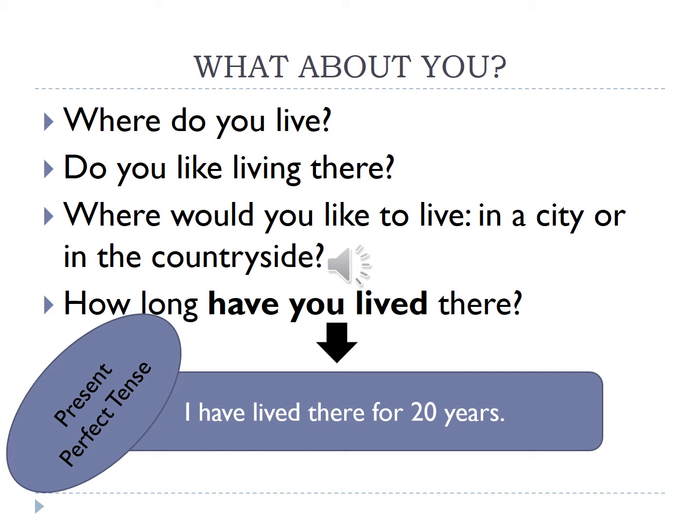And the last question will be, how long have you lived here? Pay attention to the bold sentence, have you lived. If you find that kind of question, the answer will be, I have lived here for 20 years.